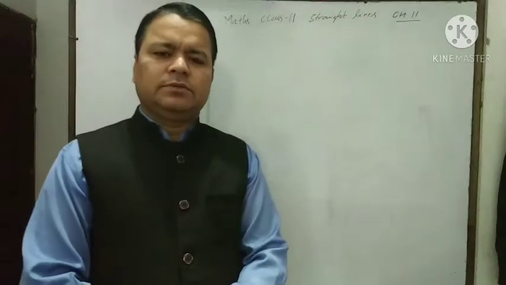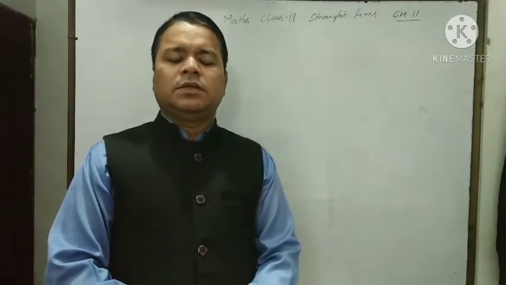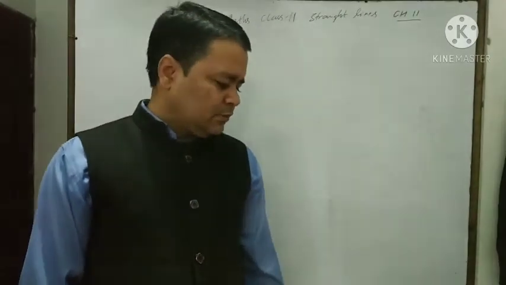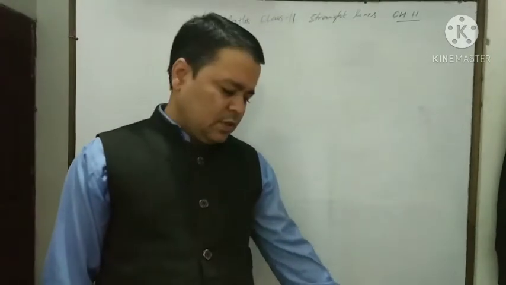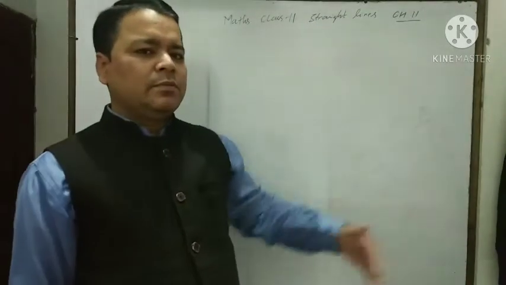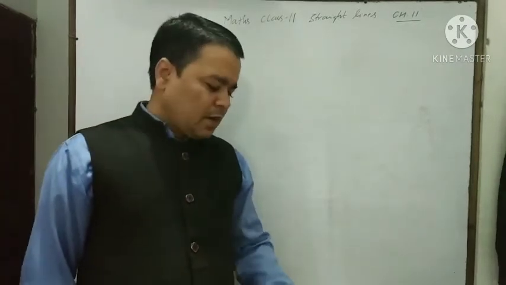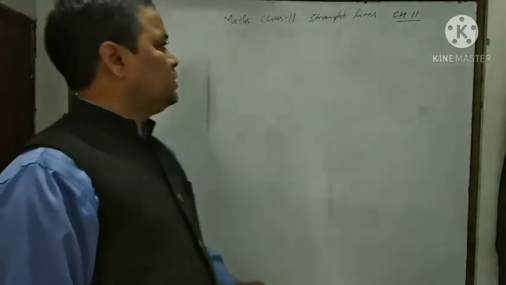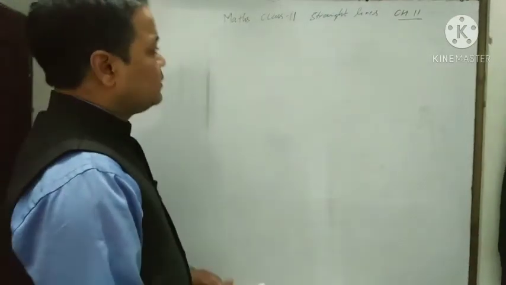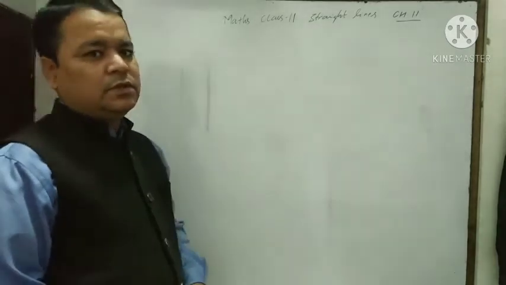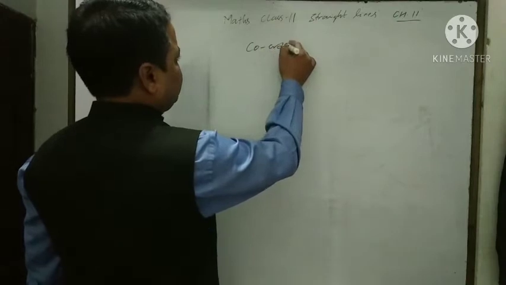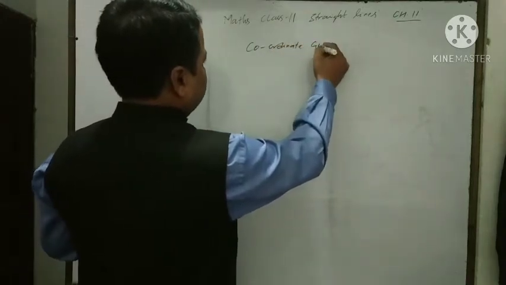In this video class, we will start the new book, volume 2 of mathematics, and the first chapter of volume 2 is straight line. This is chapter 11, but the first chapter of the second volume book, straight lines. Before starting the straight line, let us try to understand the basic concept of coordinate geometry.